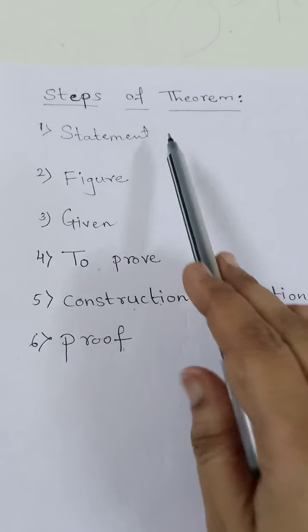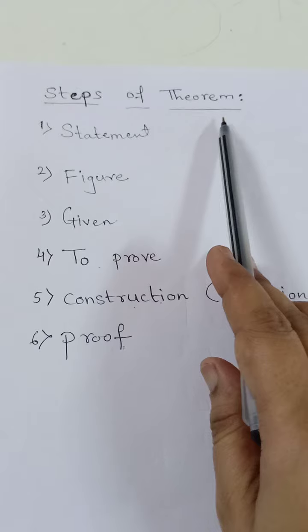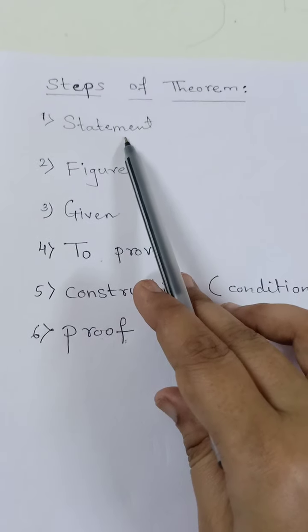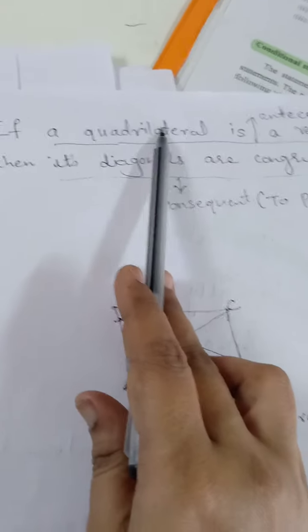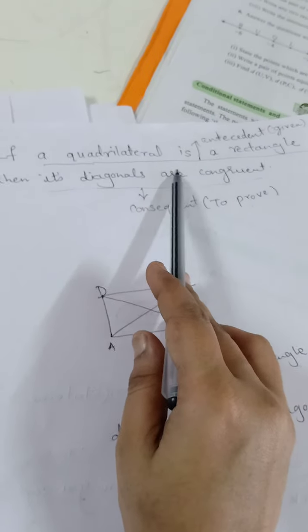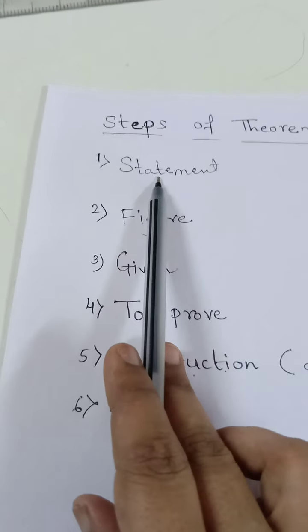Again, we see there are a total of 6 steps of writing a theorem. First one is statement. Statement means the statement which is given to you. For example, if this statement is given to you in the paper, you will copy the same statement. It will complete your first step.